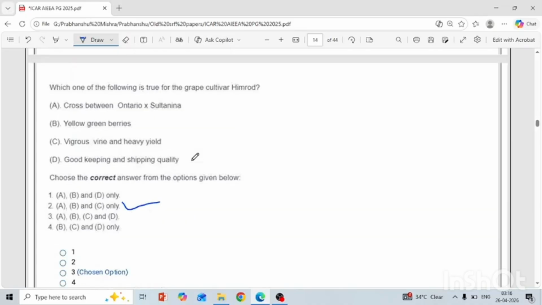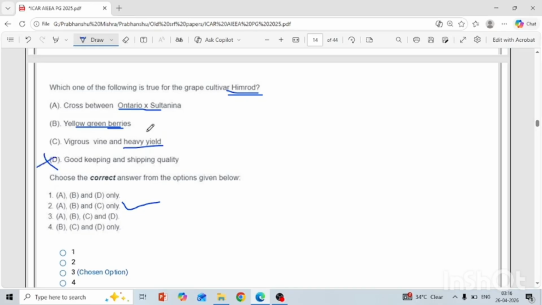Another question: which one is true for the grape cultivar Himrod? Himrod is a grape variety commercially grown under North Indian conditions. Its parentage is Ontario and Sultana. Yes, it is true. Yellow green berry: yes, it is also true. Vigorous vine with heavy yield: yes, it is vigorous and a heavy yielder. These three traits are true. Good keeping and shipping quality: no, it does not have good keeping quality. So D is wrong. A, B, C is correct.